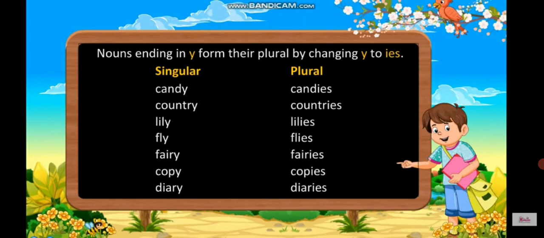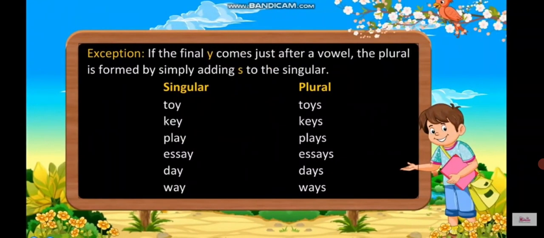Now, nouns ending with Y form their plural by changing Y to IES. Similarly, here also candy will become candies, country, countries, lily, lilies, fly, flies, fairy, fairies, copy, copies, dairy, dairies. Okay, now here are some exceptions to this rule as well.